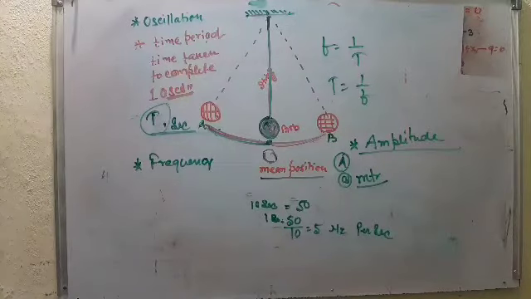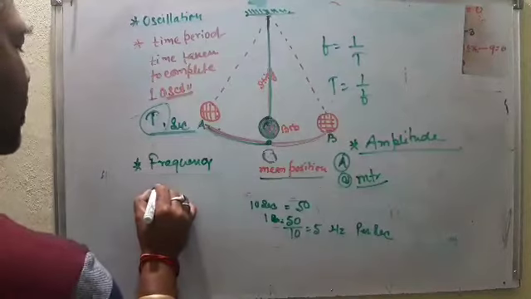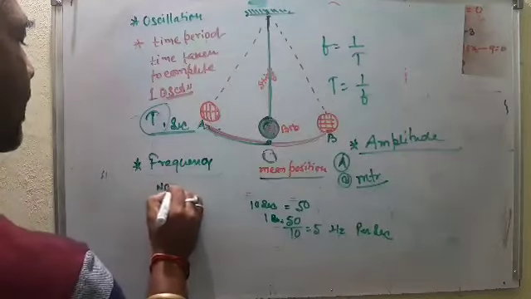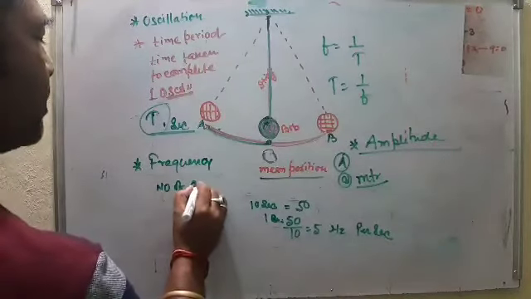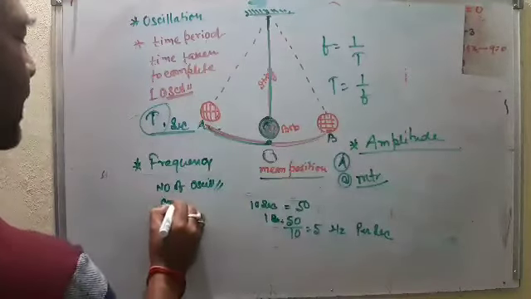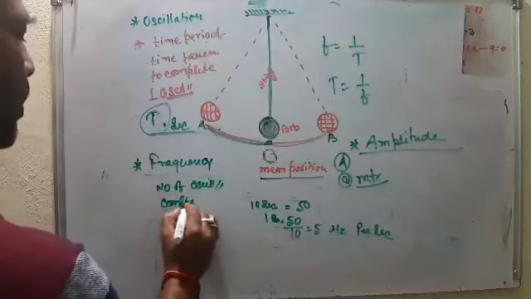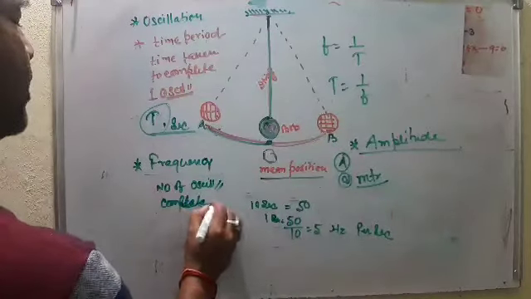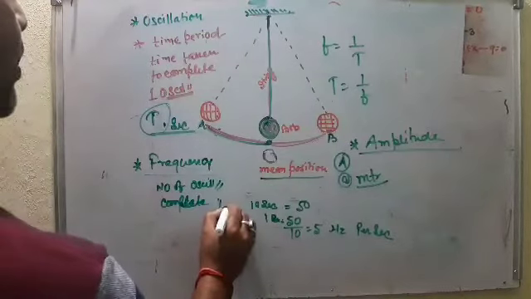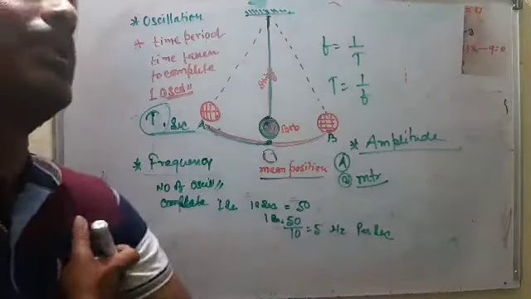Frequency. Frequency means the number of complete oscillations in one second. Suppose in 10 seconds it completes 50 oscillations.